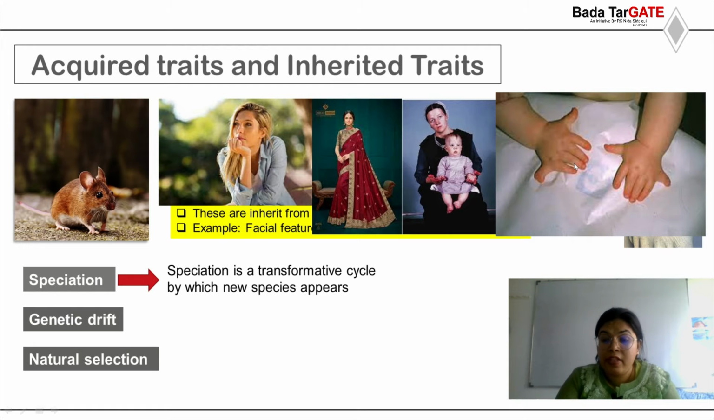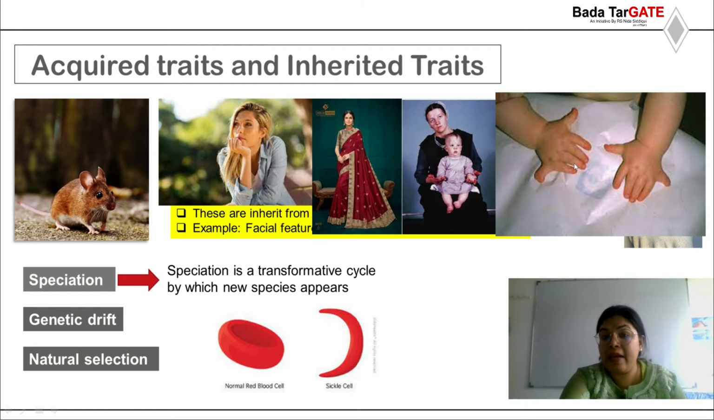Now I will give you an example of natural selection. I have discussed this example earlier: in the African population, malaria was a very deadly disease, and it's very common over there. So a certain change in the DNA makes the body produce RBCs of a sickle shape, as you can see over here, and this is a normal-shaped RBC, the red blood cell. This change will help that population survive against malaria. So it's natural selection over there.